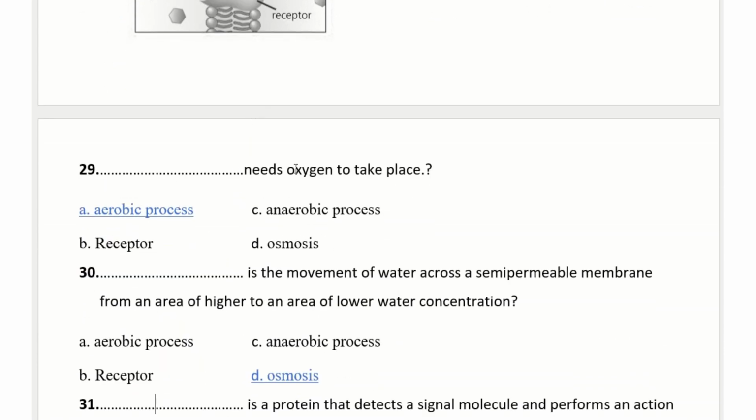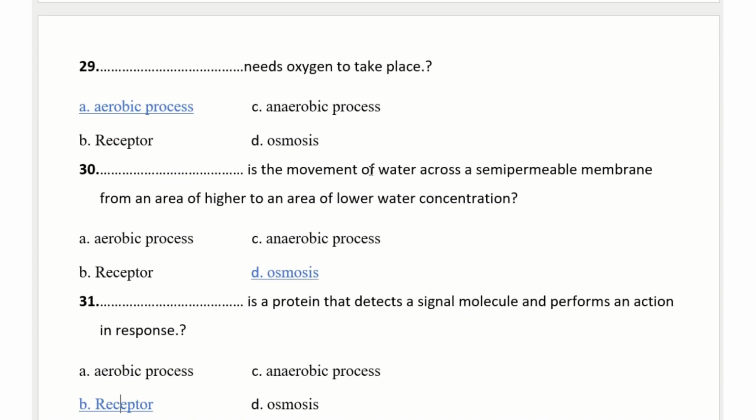29. Needs oxygen to take place. Which process needs oxygen? Aerobic, not anaerobic. Aerobic needs oxygen to take place. So A. 30. Is the movement of water across a semi-permeable membrane from an area of higher to an area of lower water concentration. This is the definition of what? Osmosis. The movement of water is osmosis.